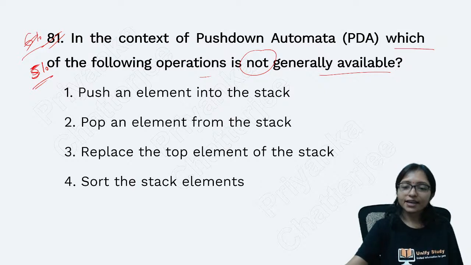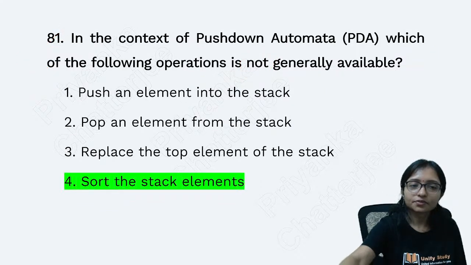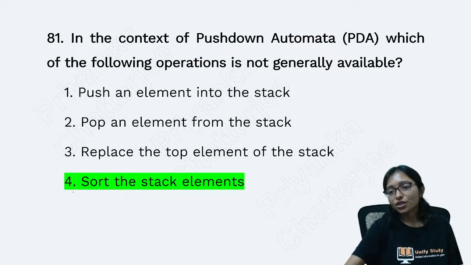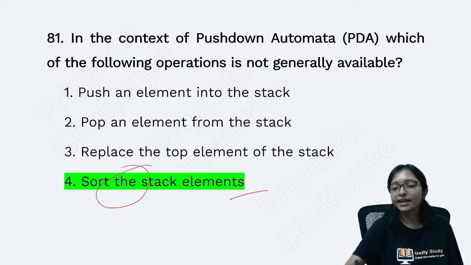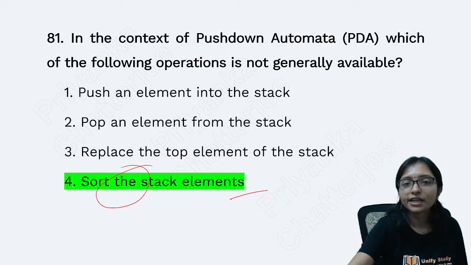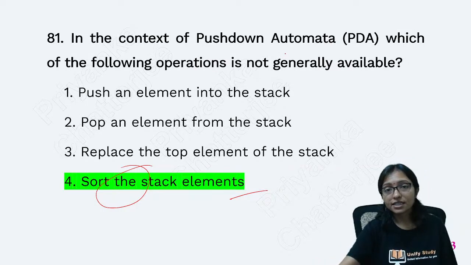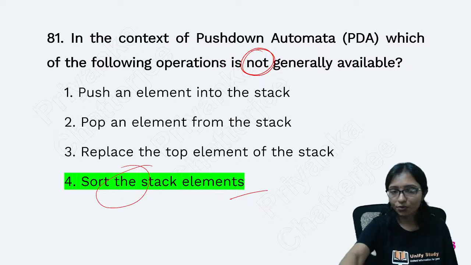Not generally available. Yeah, that is sort the stack element. Because in PDA we are not doing any sorting algorithm. We are not running any sorting algorithm in push down automata. Which one is not? It is given that not generally available. Sorting we are not doing.